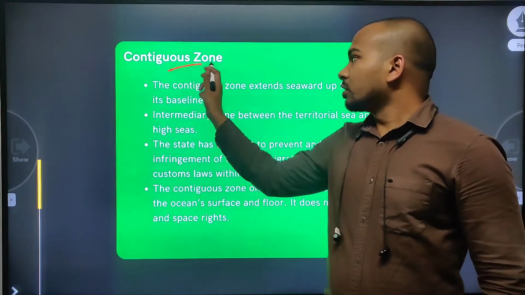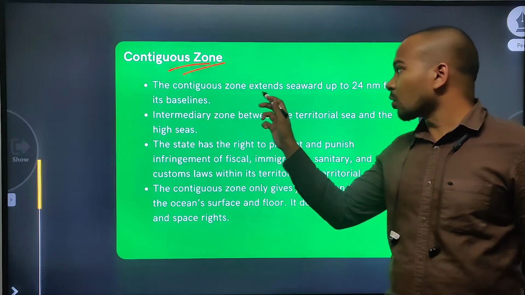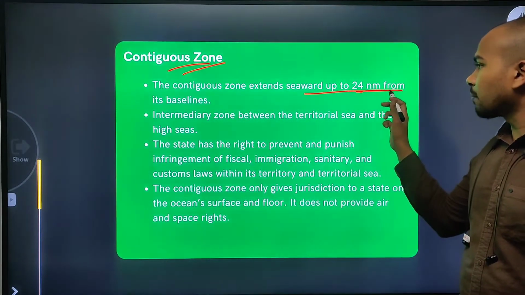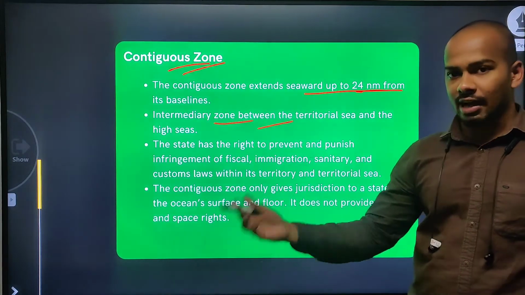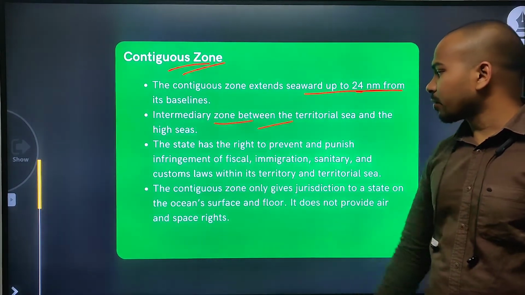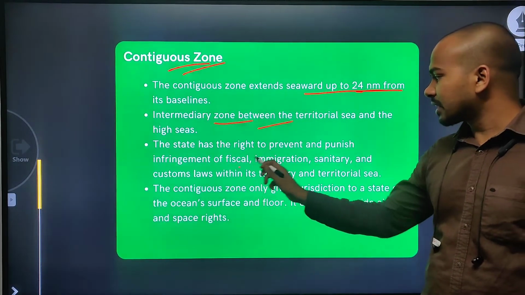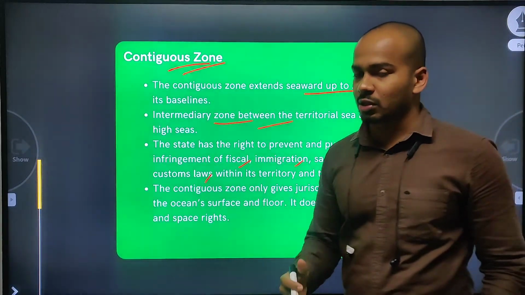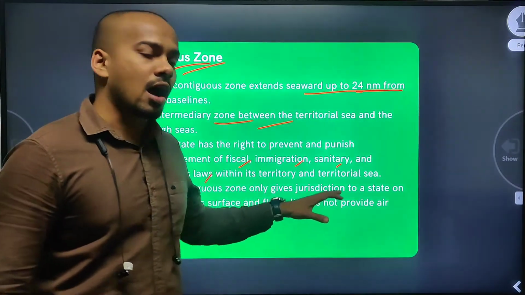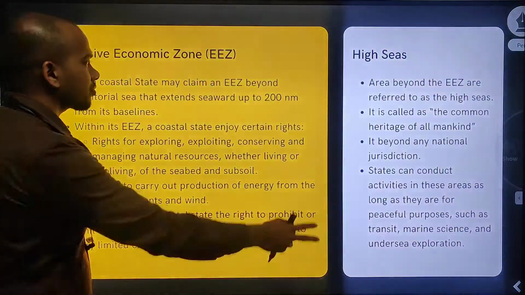Next one is the contiguous zone. Here the contiguous zone extends seaward up to 24 nautical miles from the baseline. It is an intermediary zone between the territorial sea and the high seas. And the state has the right to prevent and punish infringement of fiscal, immigration, sanitary, and customs laws. So these laws are applicable until the contiguous zone.